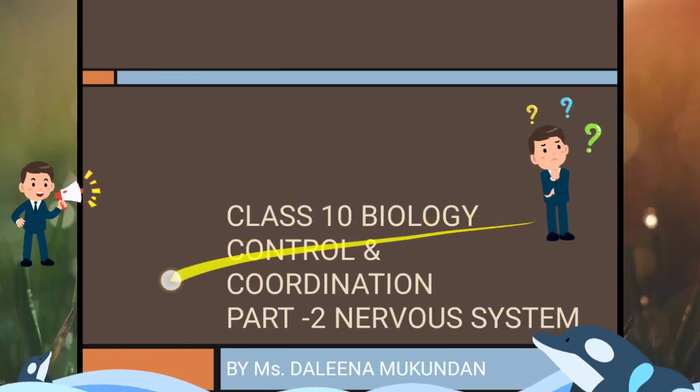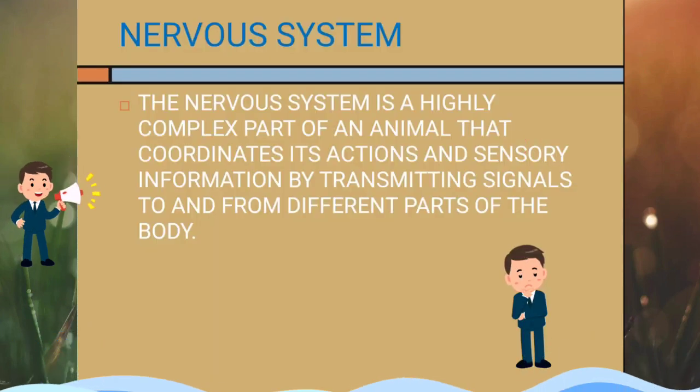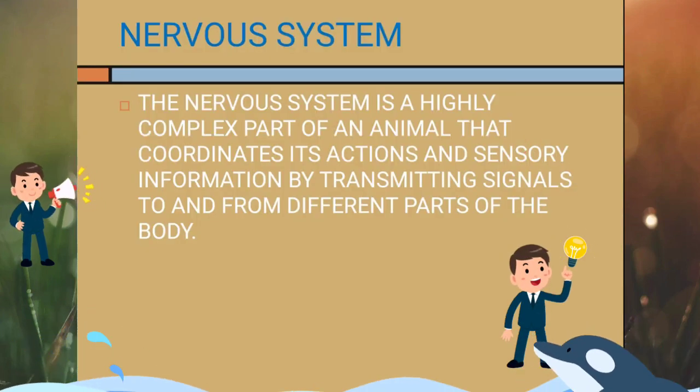Welcome back to part 2 of the Control and Coordination chapter. In this video, we are going to discuss the nervous system.